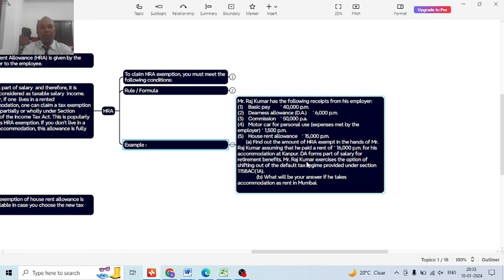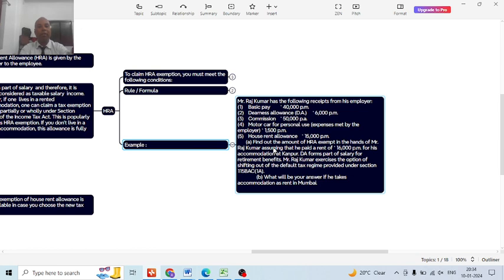Mr. Rajkumar exercises the option of shifting out of the default tax regime provided under section 115BAC(1A). That means in this case, if the employee follows the old regime, then he will get the HRA exemption.